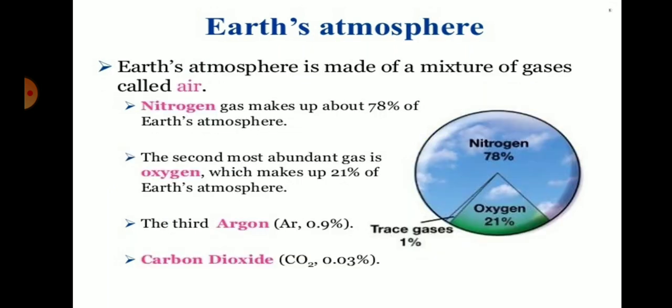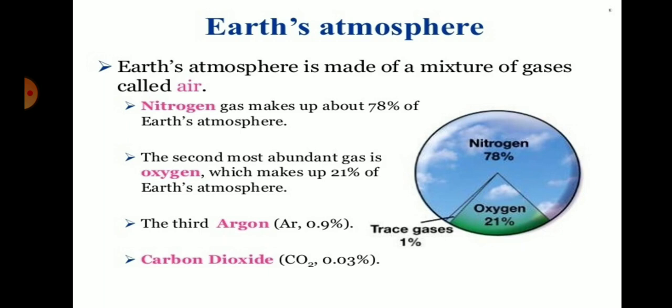The earth's atmosphere is made up of a mixture of gases called air. There are three main components. The two main components of air are nitrogen and oxygen. Nitrogen gas makes up about 78% of the earth's atmosphere, and the second most abundant gas is oxygen, which makes up 21% of the earth's atmosphere, and which is essential for the respiration of living organisms like animals and plants.